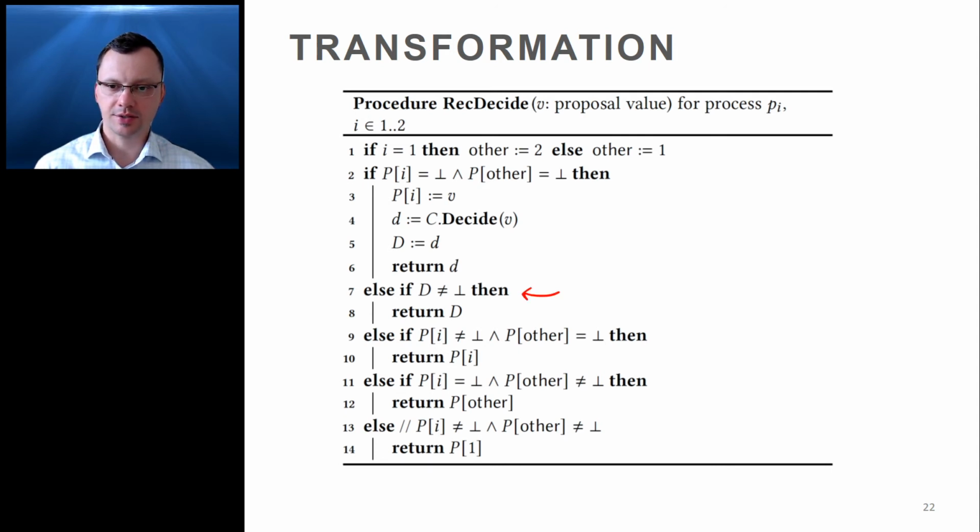If some process already saved its proposal to P, then we check D. If D holds the decision value, then we return that value at line 8. Otherwise, we proceed with a case analysis where the proposal of one of the two processes is chosen as the decision value. This algorithm is specific to the case of n equals 2, and there's no obvious way to generalize it to a larger number of processes.